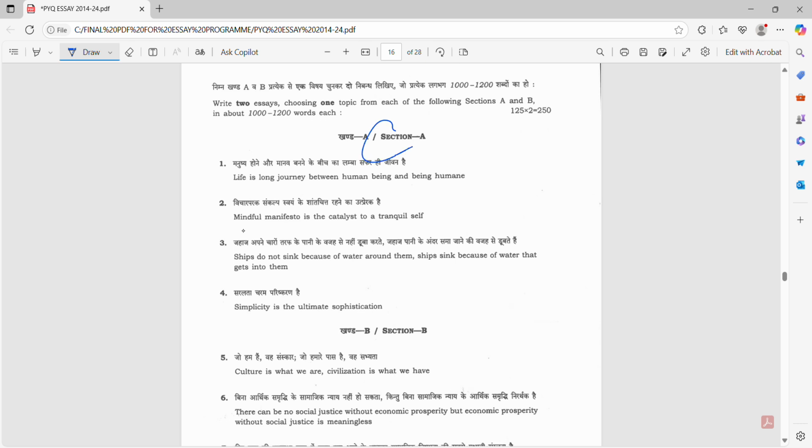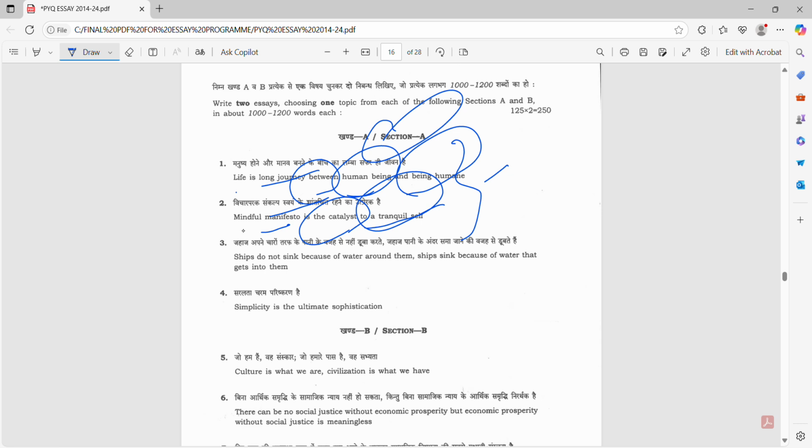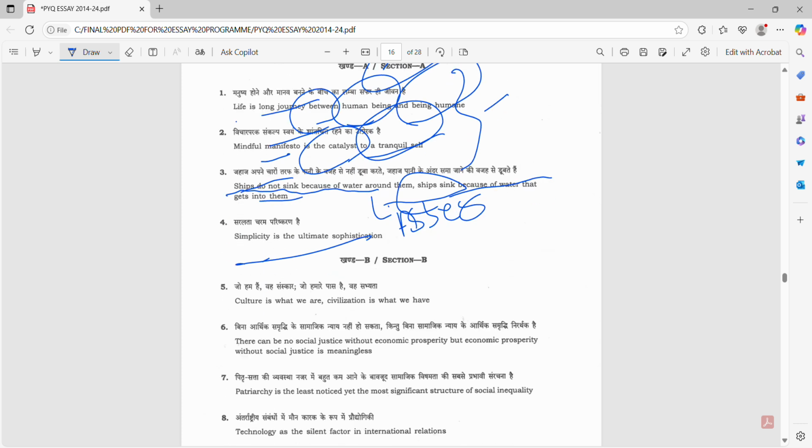So this is the 2020 paper. This is section 1. Life is a long journey between the human being and being human. Mindful manifesto is a catalyst to tranquil the self. These are total quotation based and philosophical topics. Simplicity is the ultimate sophistication. Ships do not sink because of the water around them, but ships sink because of the water that gets into them. Simplicity is the ultimate sophistication.